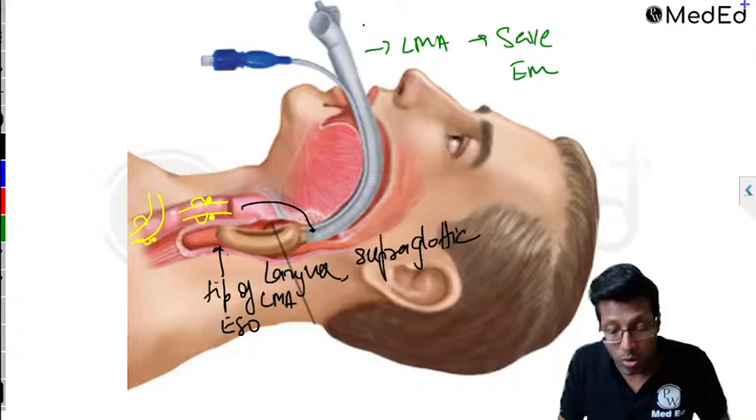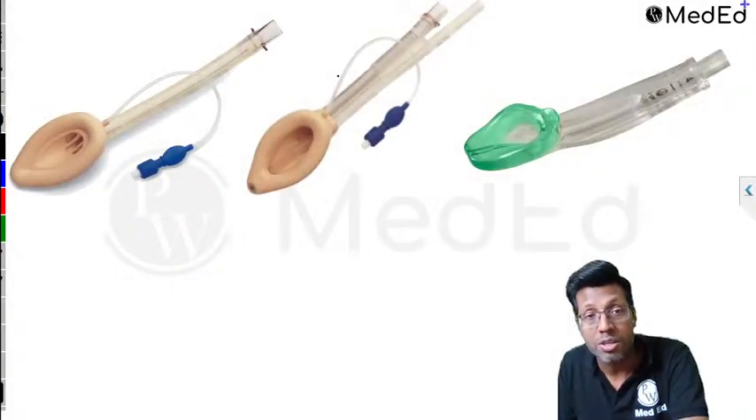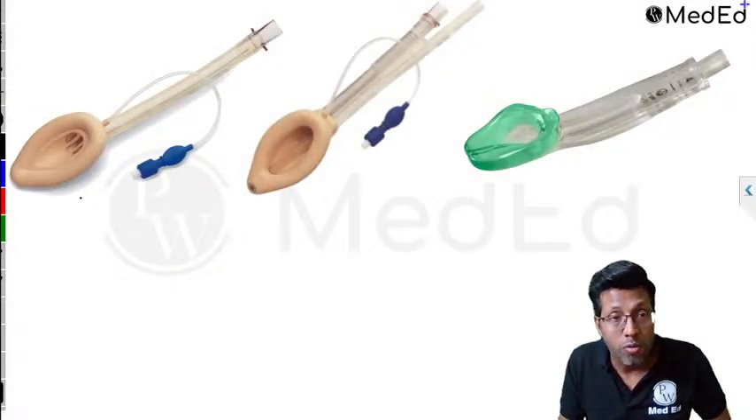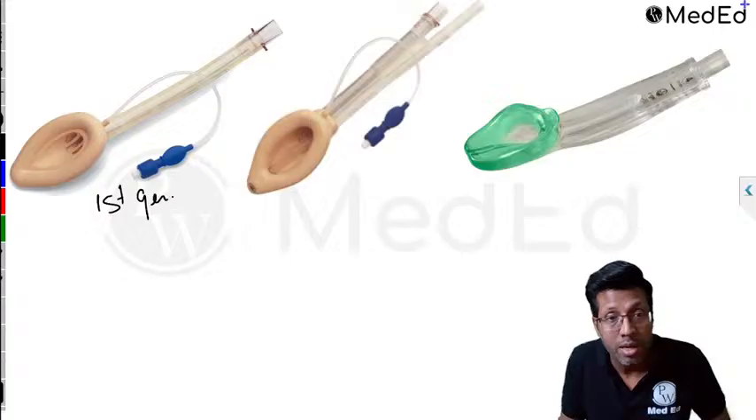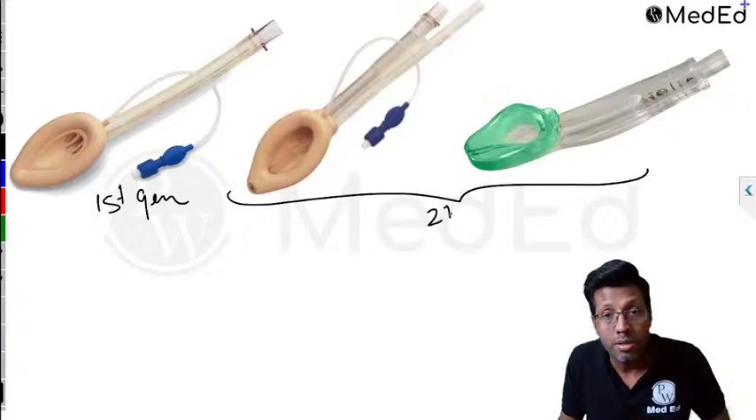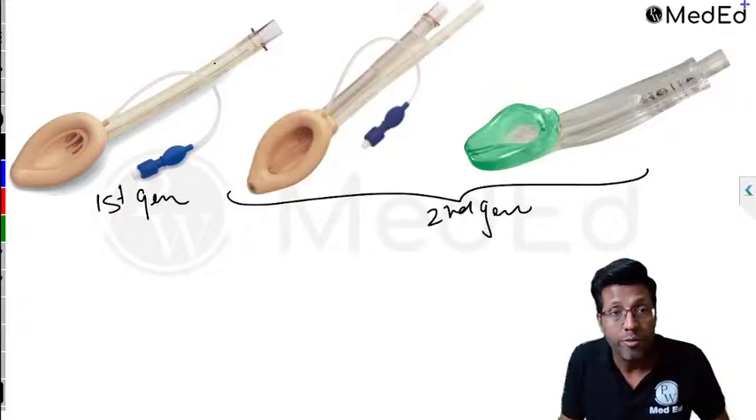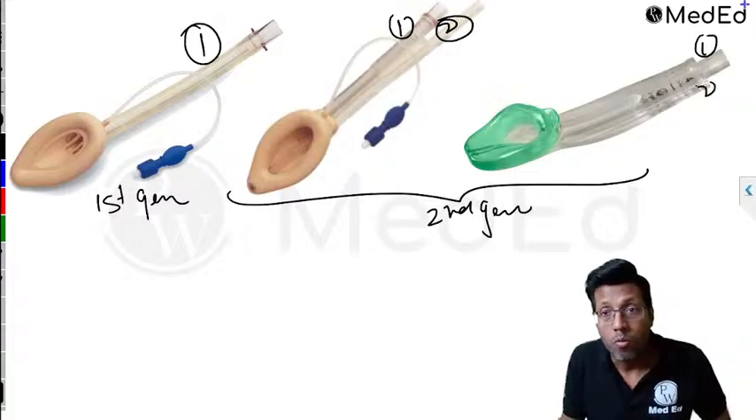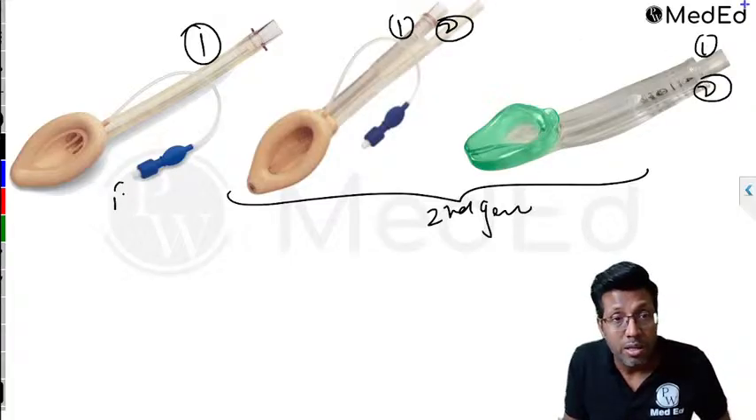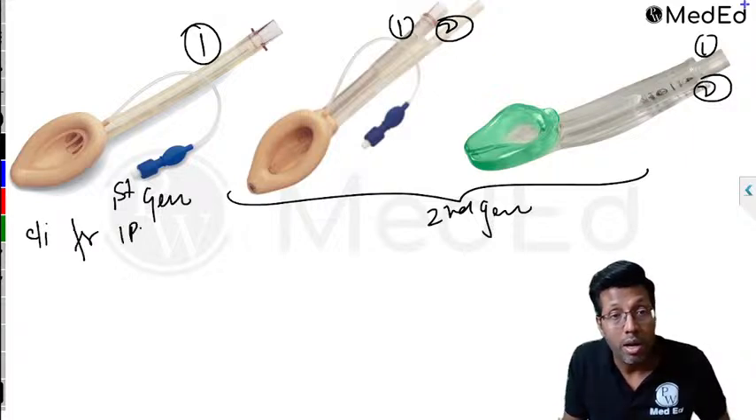Now what is the difference between first generation and second generation LMA? So this what you see is basically the first generation LMA. This here what you see are the second generation LMA. The point is first generation LMA has one tube, second generation has two tubes. What is the difference between them? In the first generation LMA, remember, you can't give IPPV. It is contraindicated for IPPV.